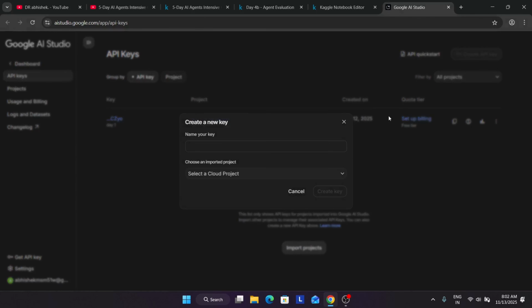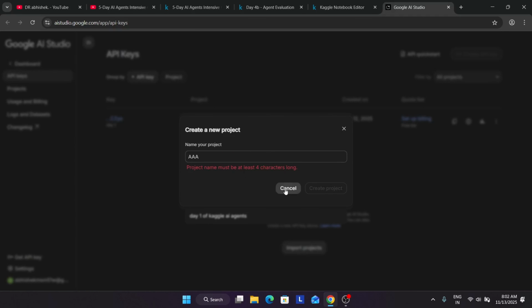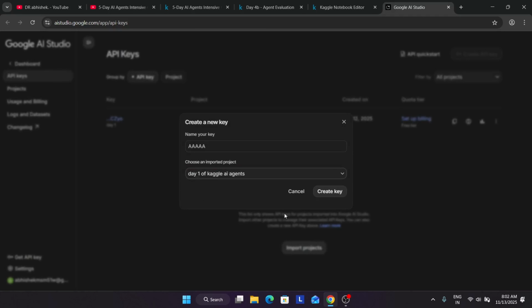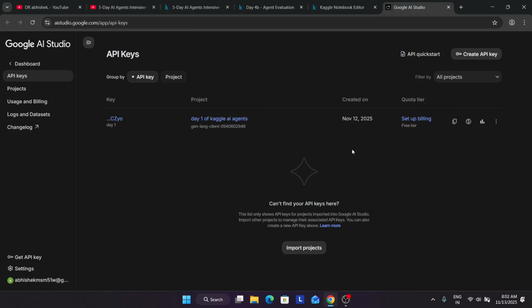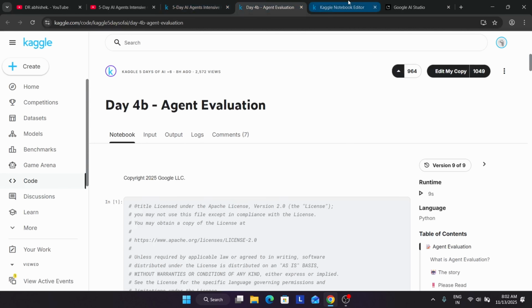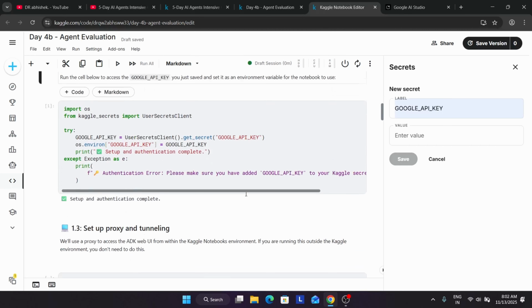You have to click on create API key, name the API key, and create a project or select a project. If you create a project, it will ask for a project name and then you name the project. If you are selecting the project directly, it will come up directly like this. Then in the next step, click on create key and the key will be generated. I'm not creating one because I have already created multiple keys earlier, and I may face the limit issue, which I don't want. So finally the setup is complete.